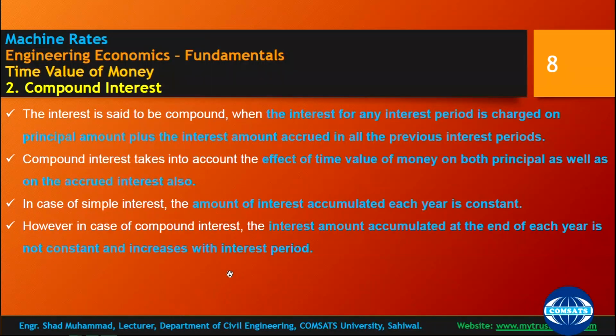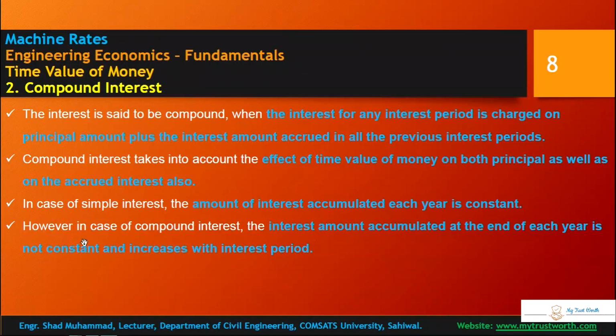In the second year, with simple interest, you have to pay a similar 10,000 rupees in addition to 1,10,000, so 1,20,000 rupees. But in compound interest, you will have to multiply the interest rate and interest period on the principal plus the accrued amount. Compound interest takes into account the effect of the time value of money on both the principal as well as the accrued interest. In case of simple interest, the amount of interest accumulated each year is constant.